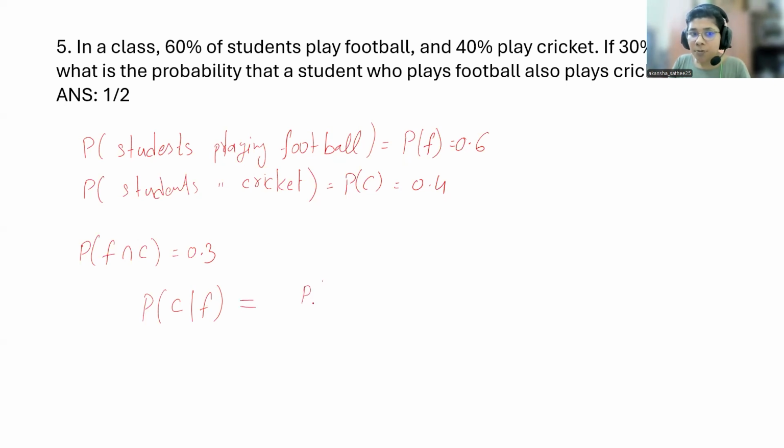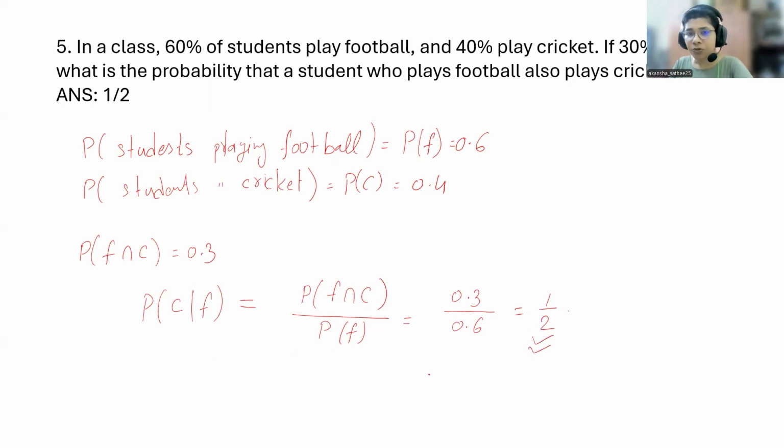It is the probability of F intersection C divided by the probability of F, right? What is the probability of F intersection C? It is 0.3. What is the total probability of football? It is 0.6. So you will have 1 by 2. This is your final answer.